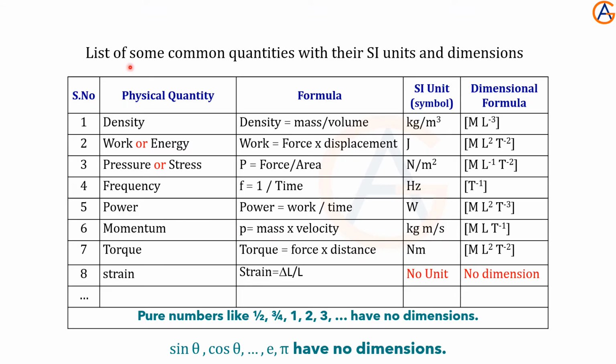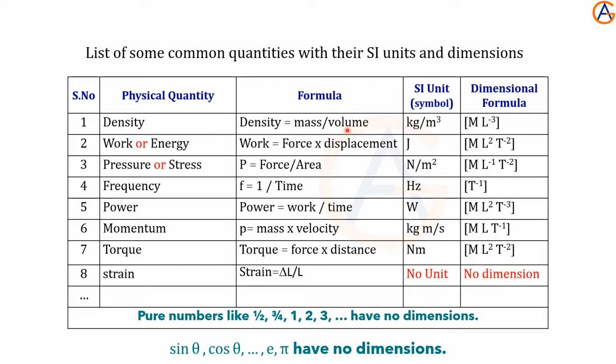Now these are some common derived physical quantities, with the formulas as well as SI units, and their dimensional formulas are given here. Density means mass over volume. In terms of the dimensional formula, M over L cube.